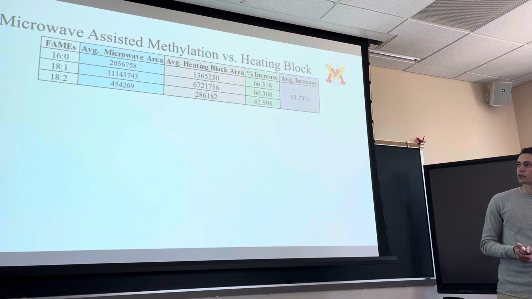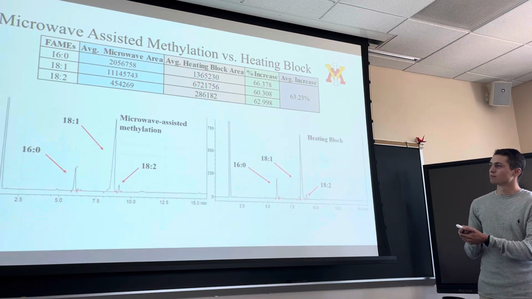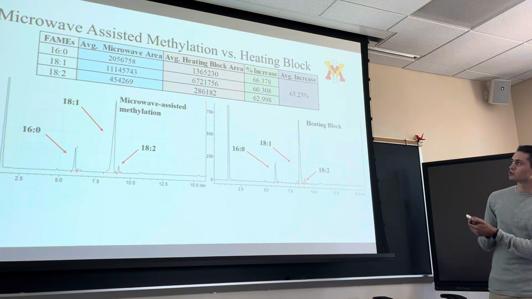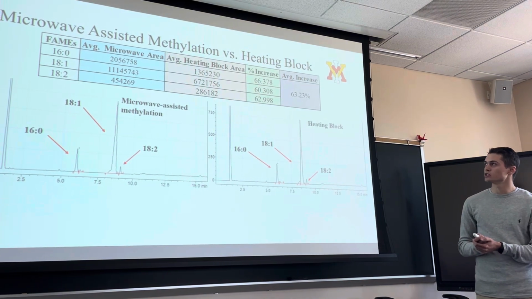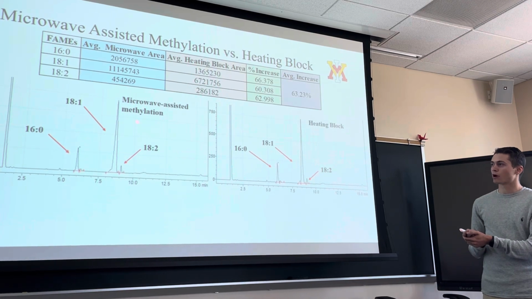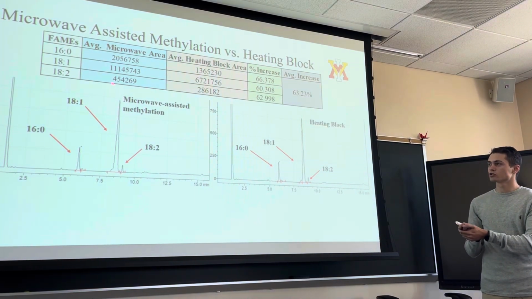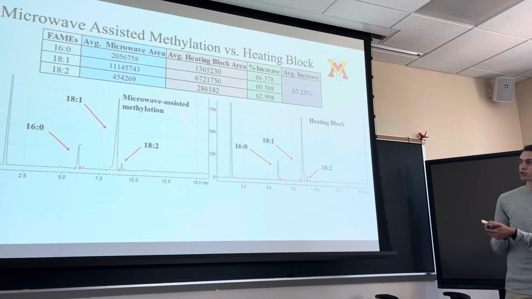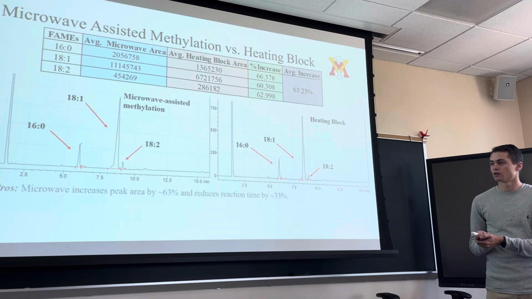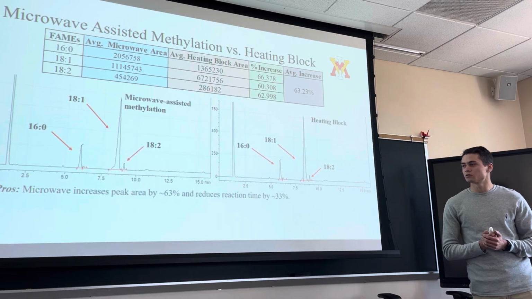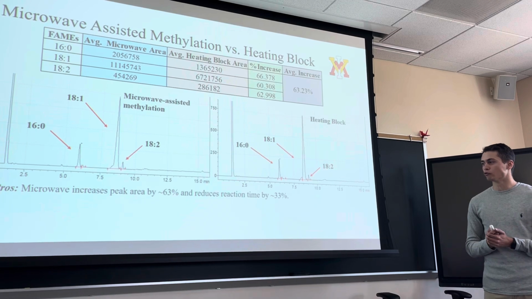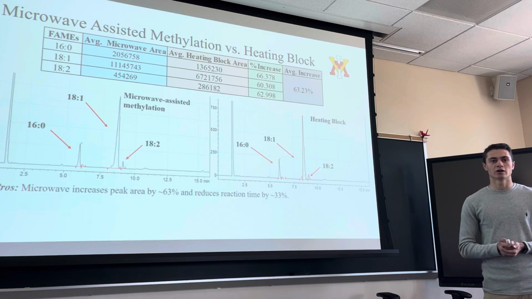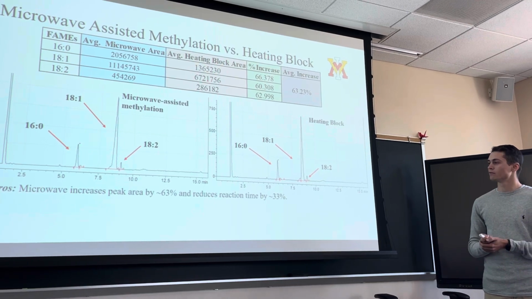Microwave-assisted methylation versus our heating block. Our microwave is our new technique versus our traditional heating block. What we see is an average of 63% increase in peak area between our microwave-assisted methylation and heating block. We also see around a 250 millivolt increase in peak height from our heating block to our microwave-assisted methylation. So pros: our microwave increases our peak area by 63% and reduces reaction time by 33%, going from an hour for our heating block down to around 20 minutes for our microwave.